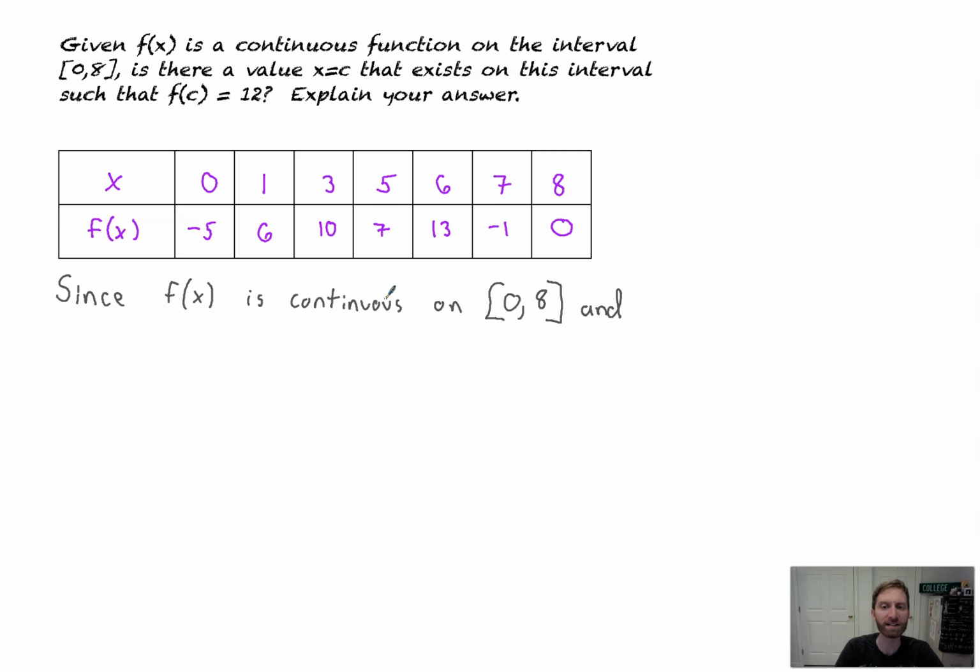And I'm going to do it with that fancy inequality again. f of 5 is equal to 7, which is less than what we want to show, f of c, which is equal to 12, which is less than f of 6, which is equal to 13.